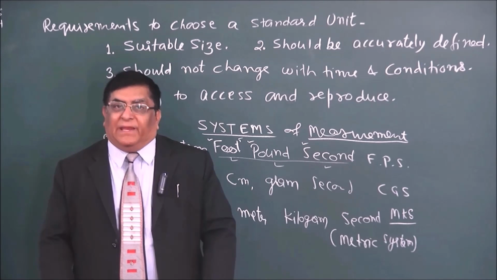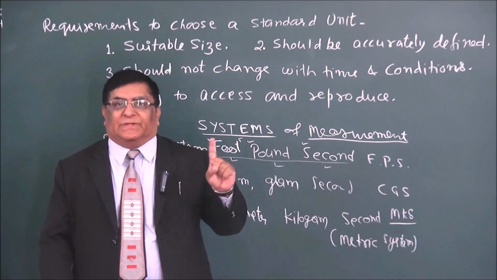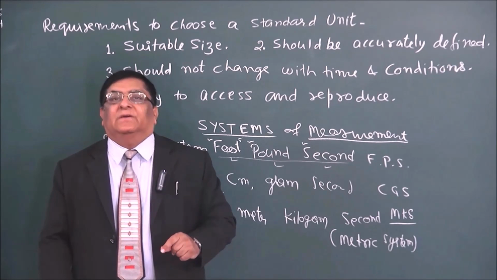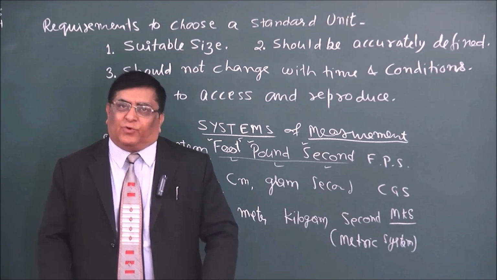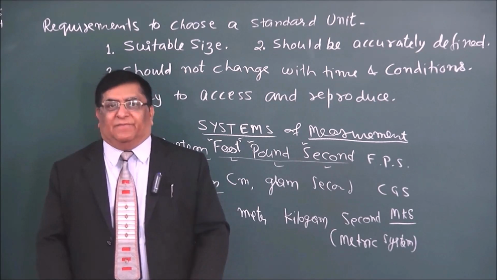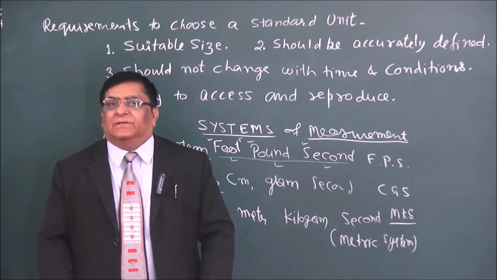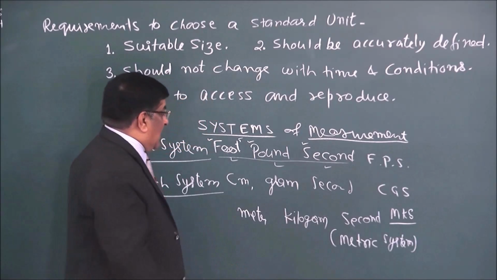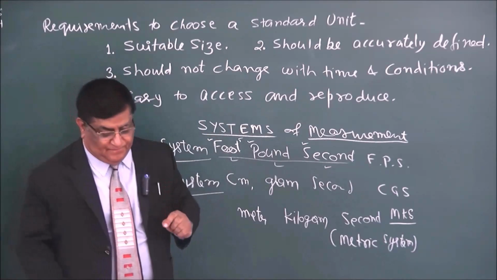And a body was made. There was a body in which physicists of all the countries sit together and they decided what should be the units, how things should be measured. They had their headquarters near France, near Paris. There is a place, Geneva. There they are having it, and it is known as the International Conference on Weights and Measures. They are deciding the measurements.